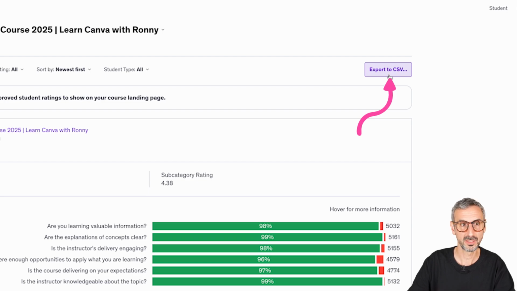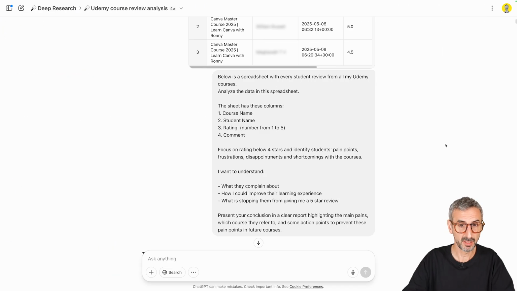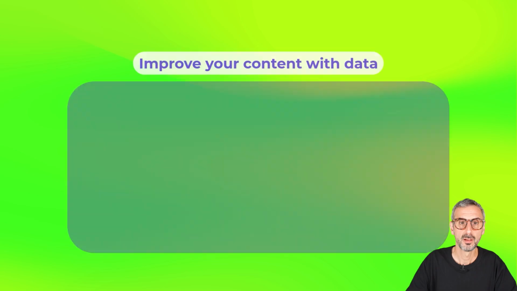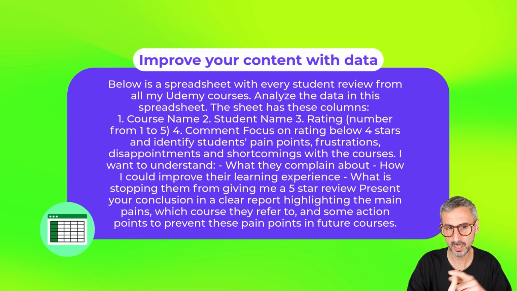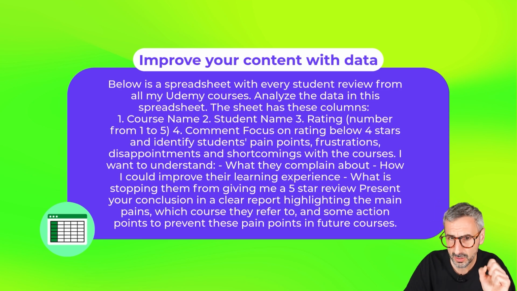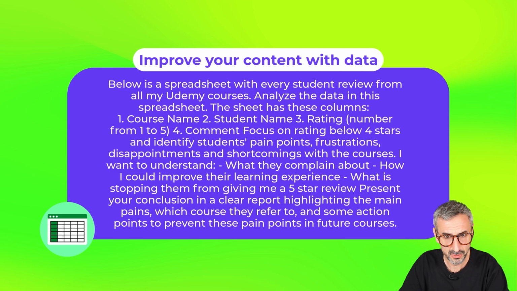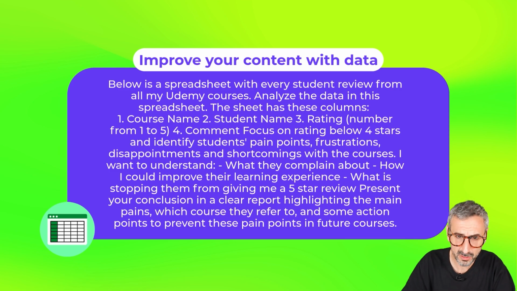I have exported this data and I came back to ChatGPT and wrote this prompt right here. Below is a spreadsheet with every student review from all my Udemy courses. Analyze the data in this spreadsheet. The sheet has these columns: course name, student name, rating, which should be a number from 1 to 5, and then a comment. Focus on ratings below 4 stars and identify students' pain points, frustrations, disappointments, and shortcomings with the courses. So I really want ChatGPT to focus on the negative here.